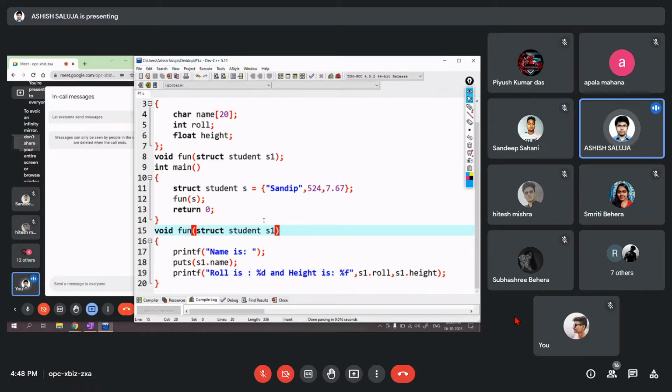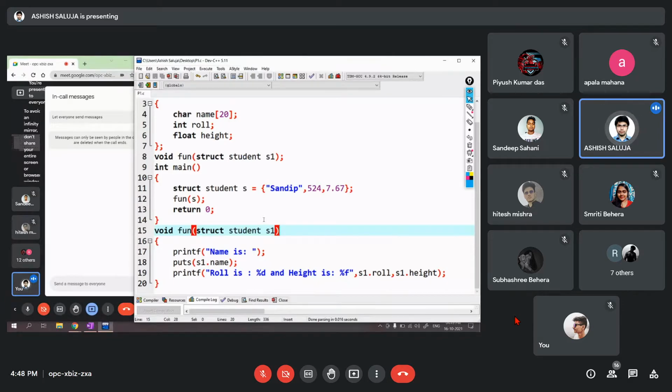Now, what if I want to change something? Is this call by value or call by reference? What do you think? Call by value. Definitely it is call by value. Means S is different, S1 is different. If I try to change anything in S1, it won't be reflecting in the main function. Now, this is an important point again. In structure, it is call by value. It behaves just the same as a normal variable.